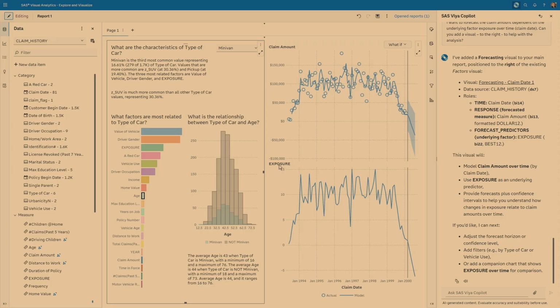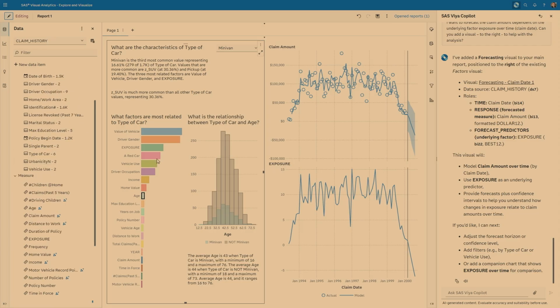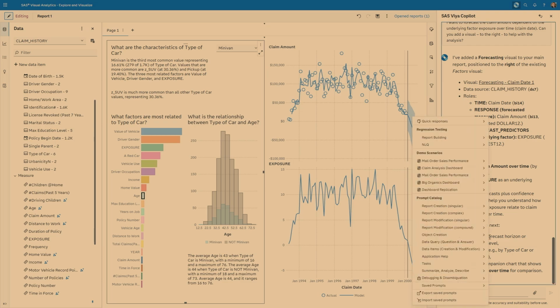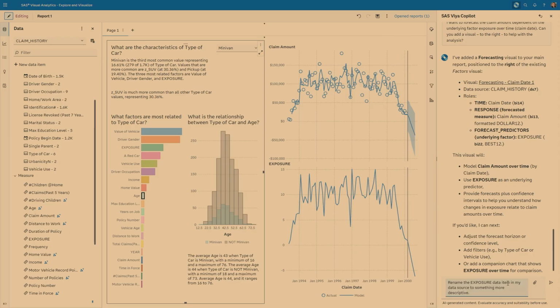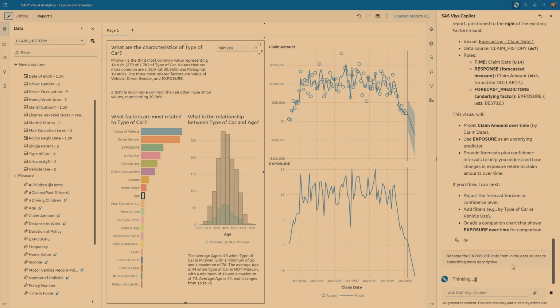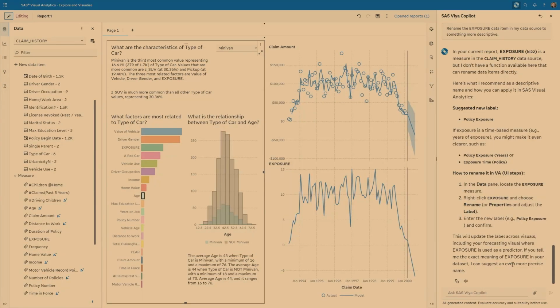So in my particular example, exposure doesn't seem to be very self-explanatory. So I wonder whether the Copilot can actually help me with a better description for this item. So I have a second prompt in here, which is called rename the exposure data item in my data source to something more descriptive. So now it depends on what the Copilot might think of what this item is. It actually has context around these items. Obviously, it knows what visualization we have on the screen. It knows what the report is all about, and should be able to rename it.